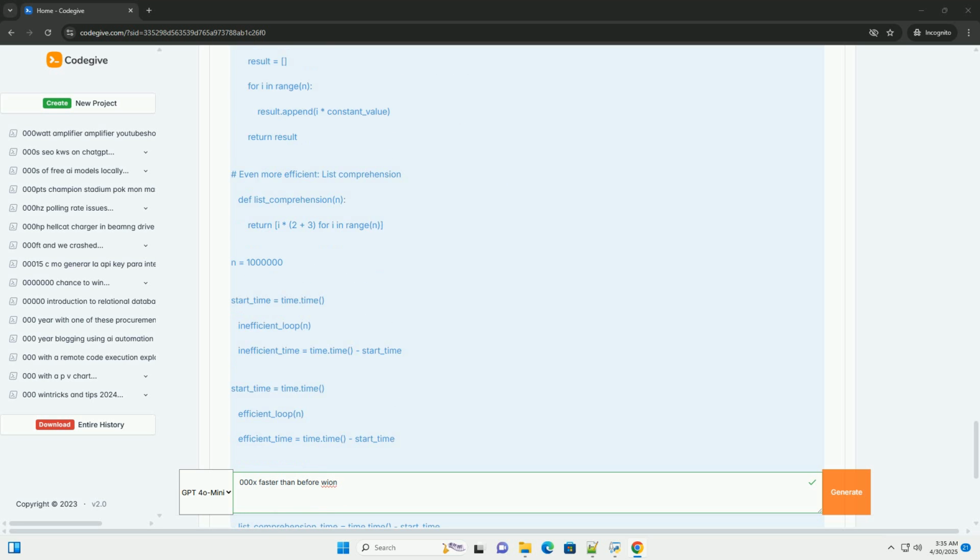Python version. Newer versions of Python often include performance improvements. Upgrading to the latest version can sometimes provide a free performance boost.